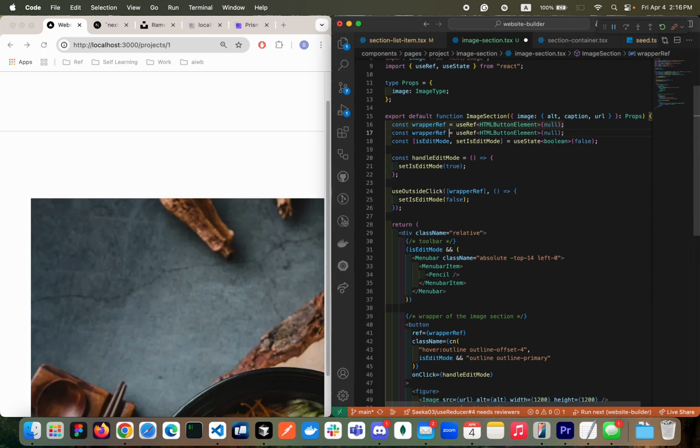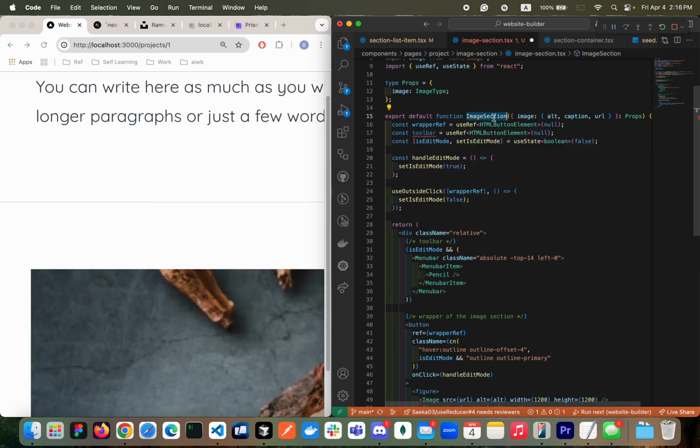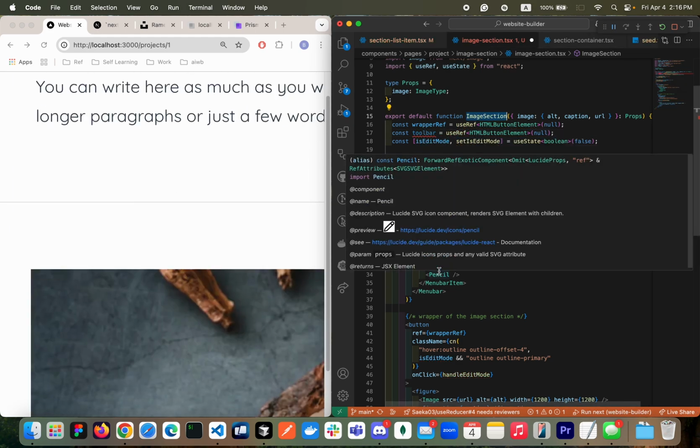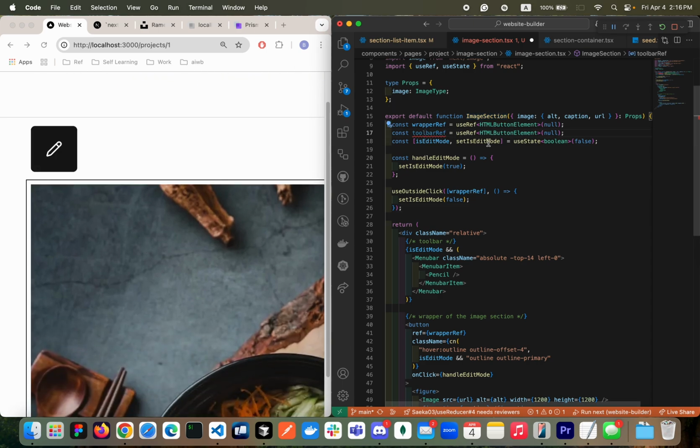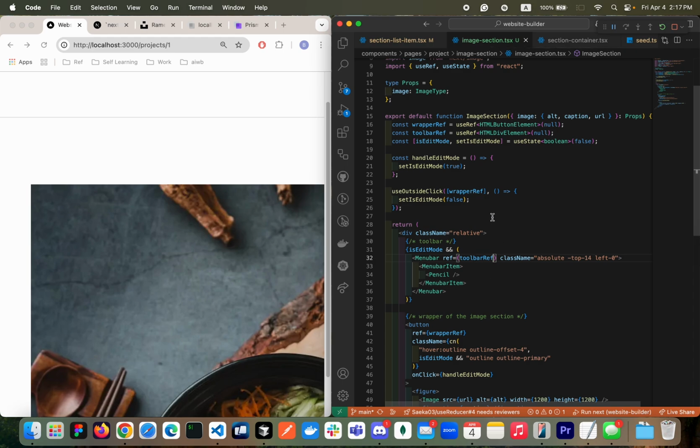Now I'm gonna create another one. This one will be toolbarRef. I'm gonna have the section wrapper that can be reused in multiple places. Let's give the toolbarRef that is HTMLDivElement this time. This toolbar is using a div tag, I know already. So let's give the ref here. Ref that is toolbarRef. And then let's give the toolbar to